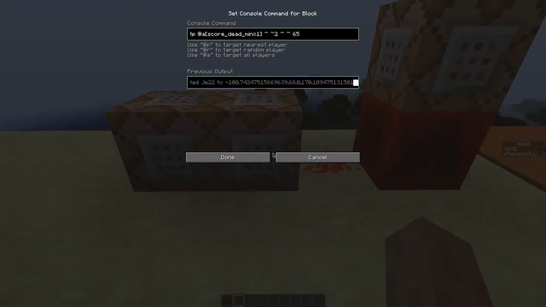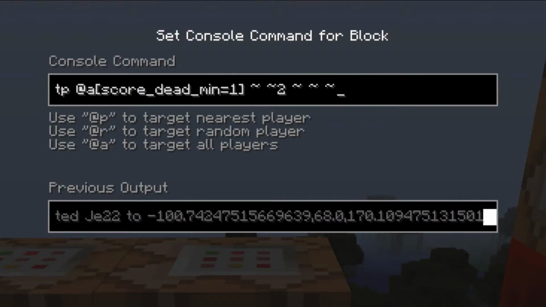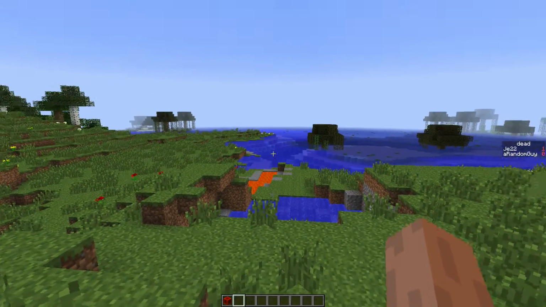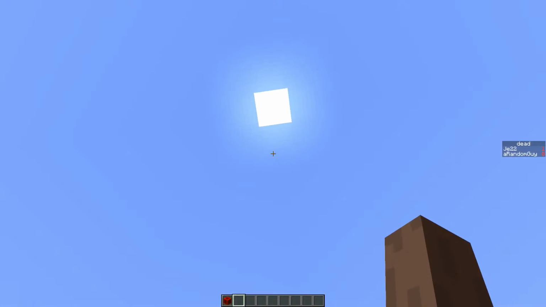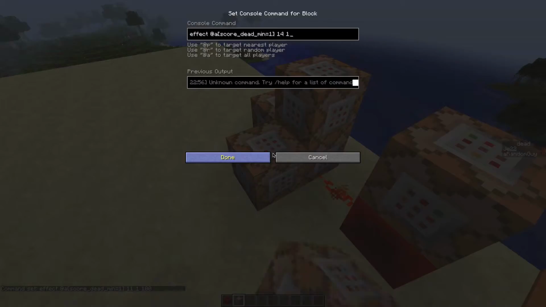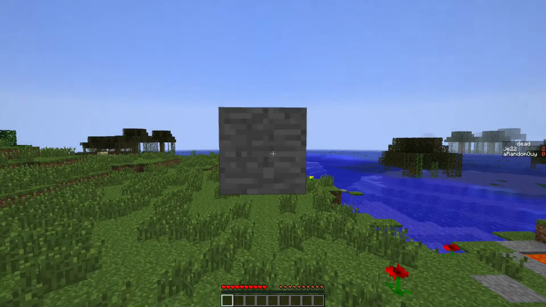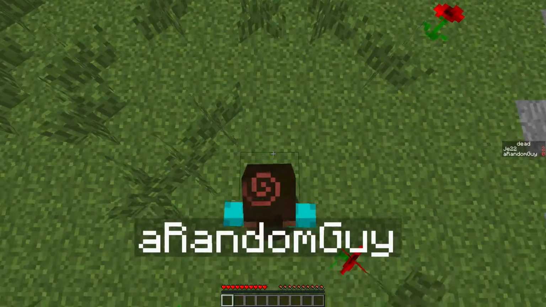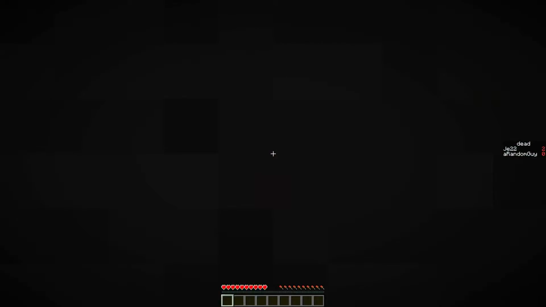You can also use a tilde for the second coordinate, but then when the player looks up, the spectator will also look up, and that can be a bit annoying sometimes. Now we'll just add the invisibility effect and the resistance effect, so the spectator won't die again when he suffocates in a block, for example. And that's it, use it wisely.